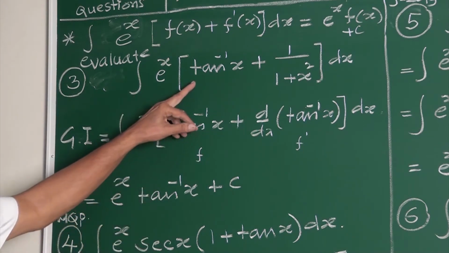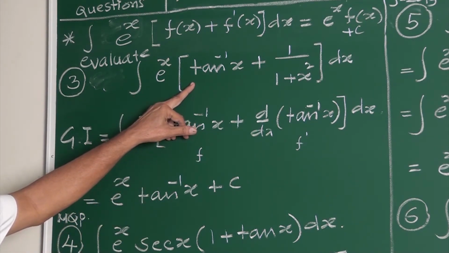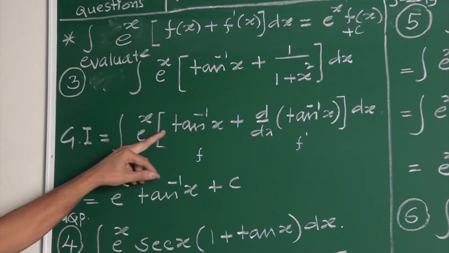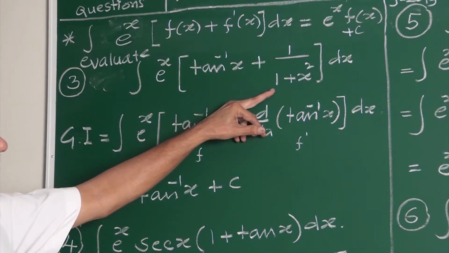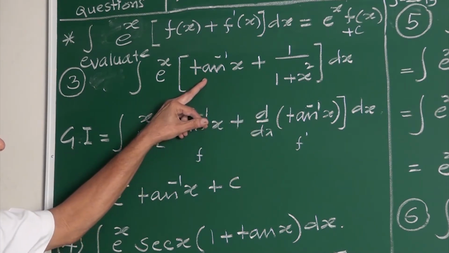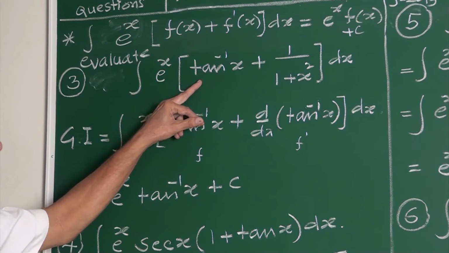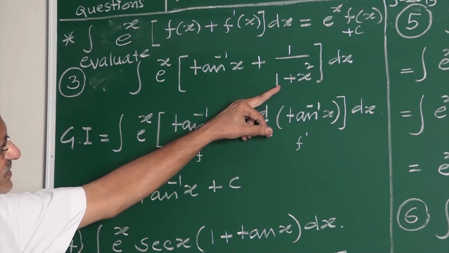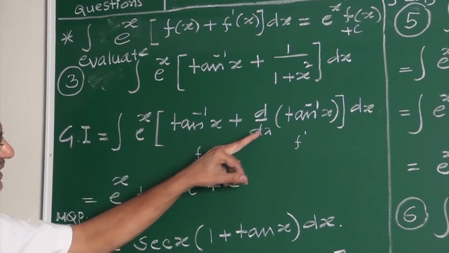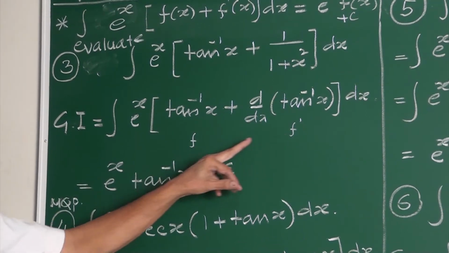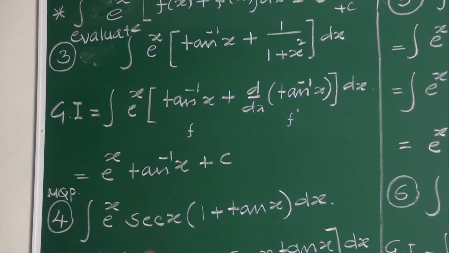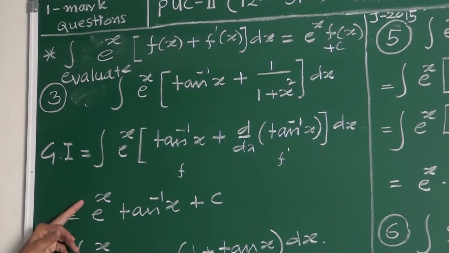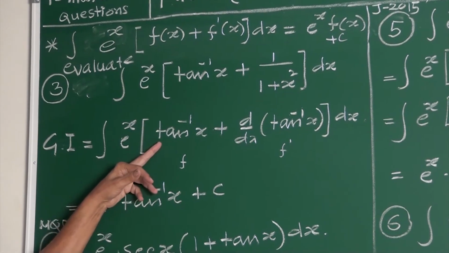Integral e to the power x into [tan inverse x plus 1 upon 1 plus x square]. These are simple examples, my friends. Here, 1 upon 1 plus x square is the derivative of tan inverse x. So this is f plus f dash, and it becomes e to the power x into f, where f is tan inverse x, plus c.